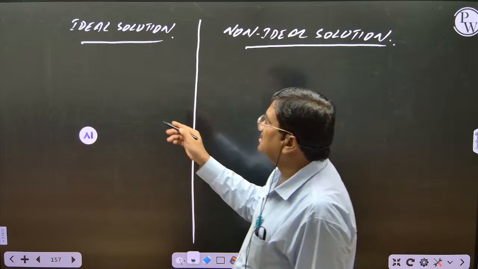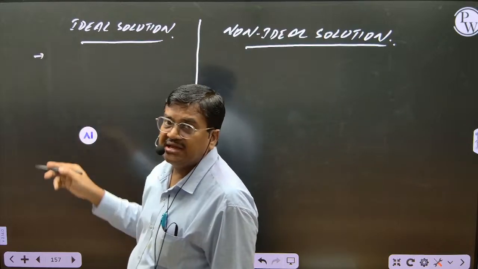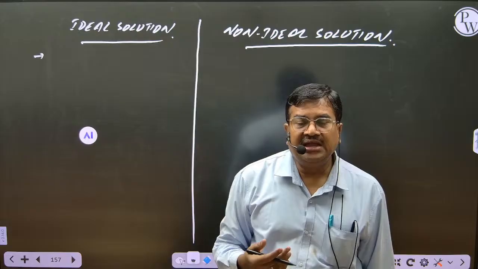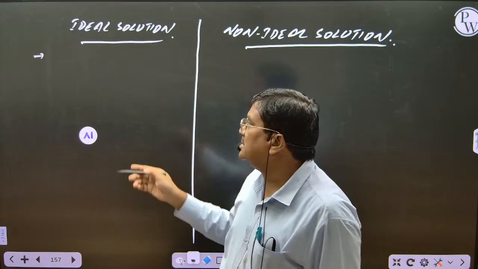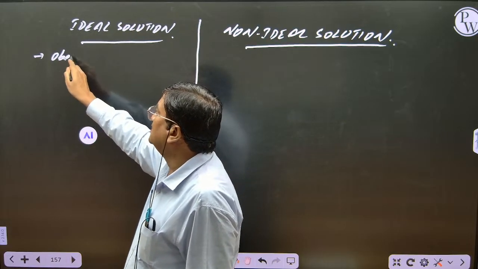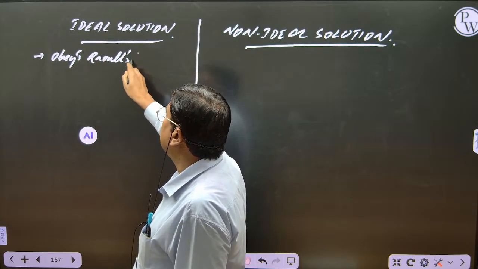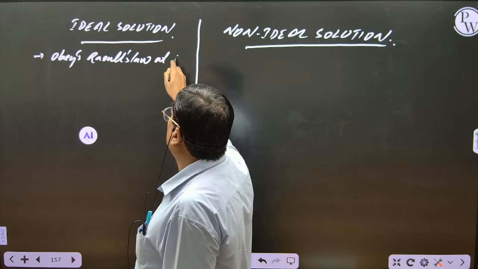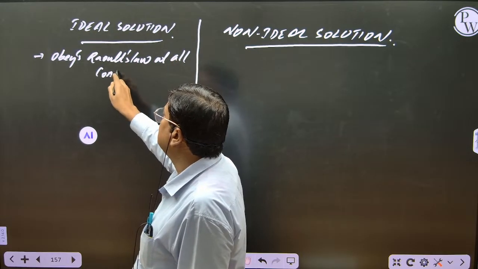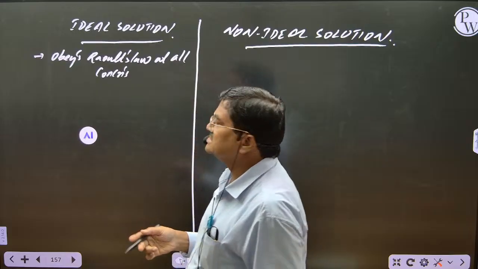Understand? Now let us discuss one by one. Now see, in case of ideal solution, what we can say, it obeys Raoult's law, no? So here you write it obeys Raoult's law at all concentration. Are you following, students? At all concentration, if it is obeying Raoult's law, it is called ideal solution.